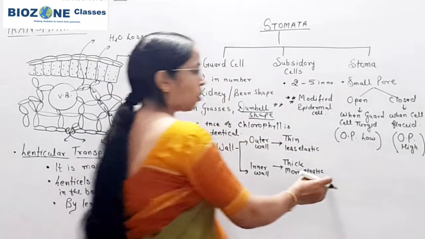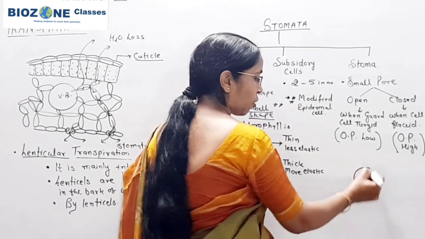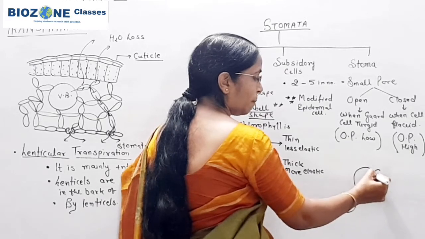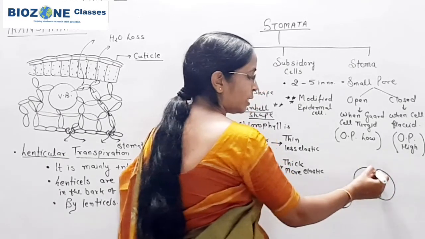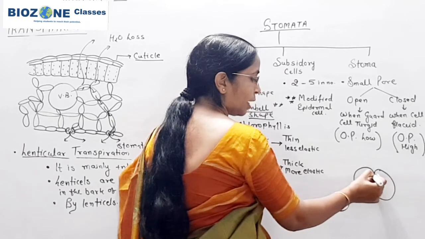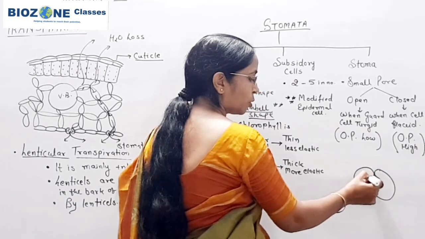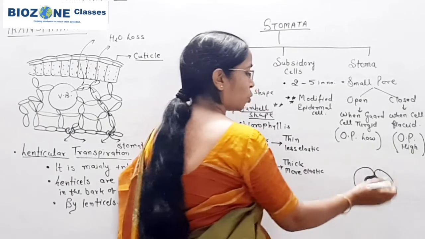Now when we draw the structure, I draw a very small diagram again here. When we draw the structure of stomata, we draw the two bean shaped cells. The inner wall, which is present around the stoma, is quite thick and elastic in nature, and it is responsible for the opening and closing of the stoma.